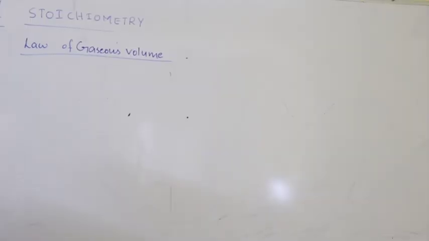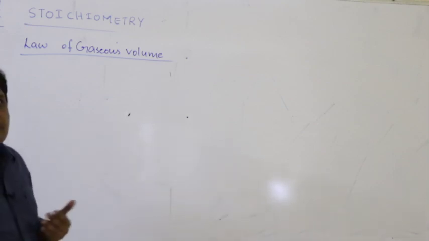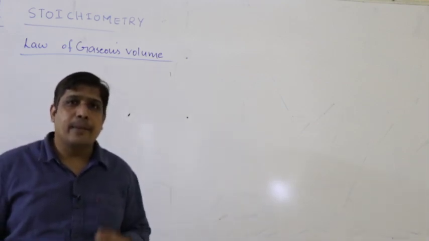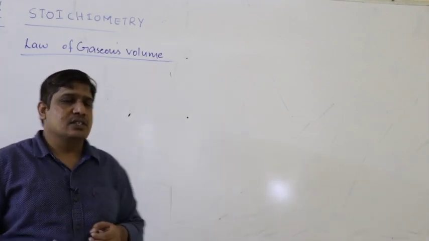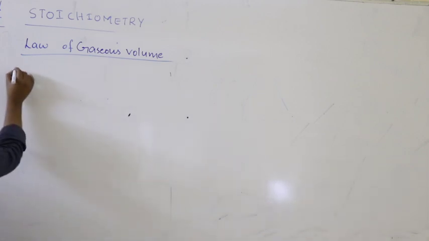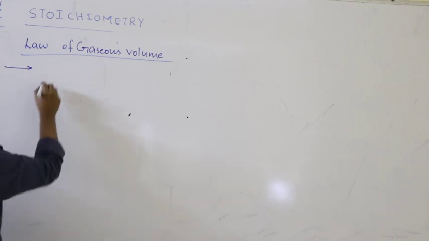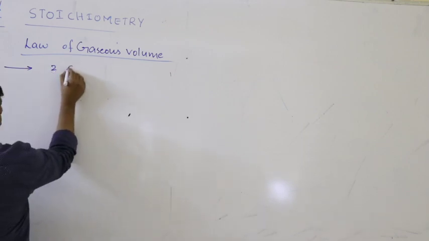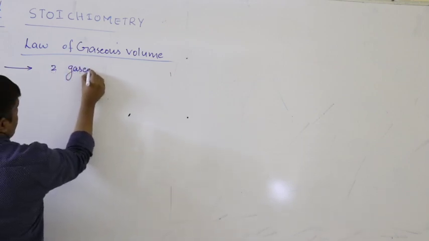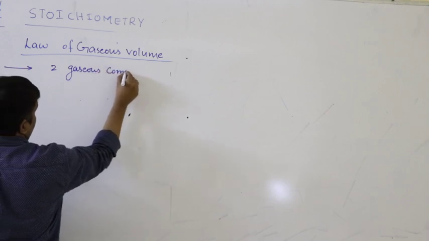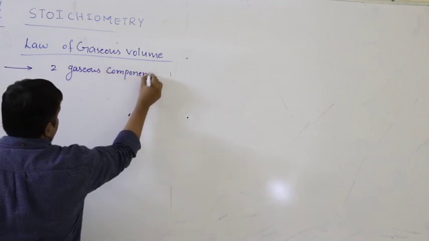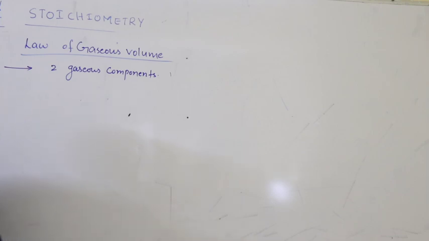Law of gaseous volumes, nothing but Gay-Lussac's law, which we have studied in states of matter. So what does it say? First point, this law is applicable only for those reactions which involve at least two gaseous components.